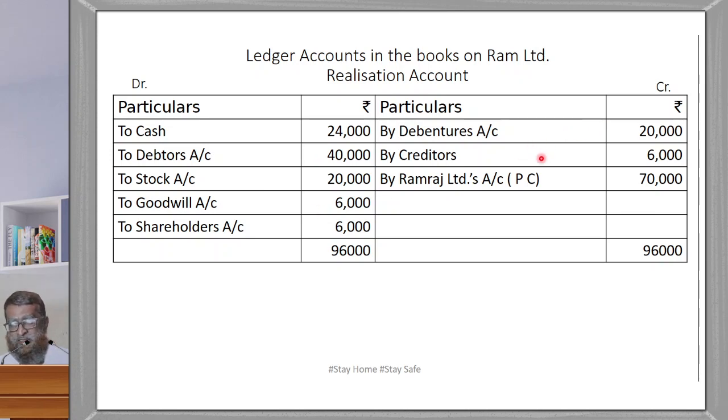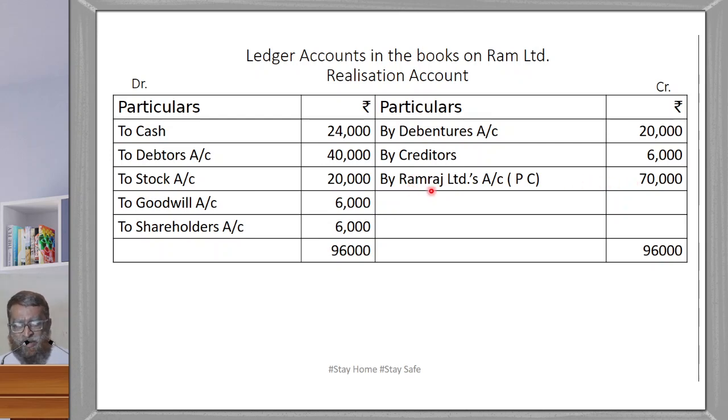Debentures and creditors are also taken over. By debentures 20,000, by creditors 6,000. Then the balance is transferred. This is the purchase consideration, which is Ram Limited's purchase consideration, 70,000.